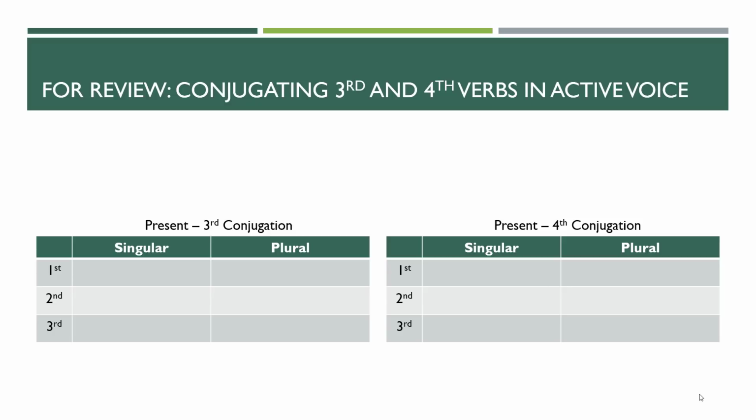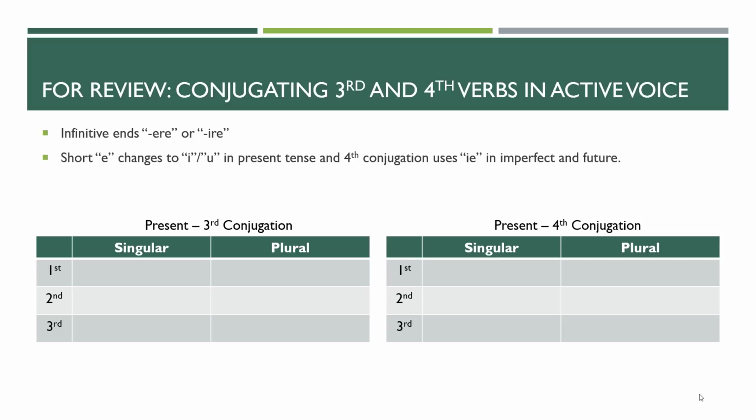So, for review, again, how do we conjugate verbs in the active voice for third and fourth conjugation? These are infinitives that end either in short ere or ire. The only rule is that the short e in the third will change to an i or a u in the present, and that the fourth conjugation uses an ie instead of just an e in the imperfect and future.